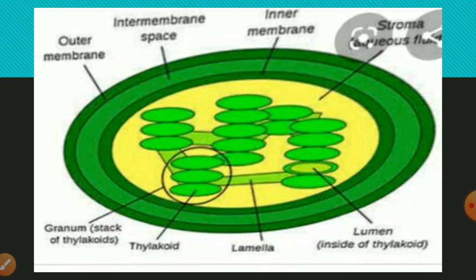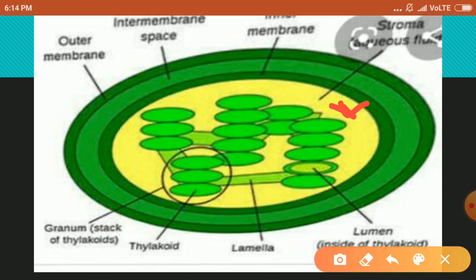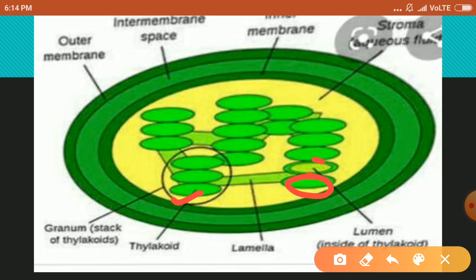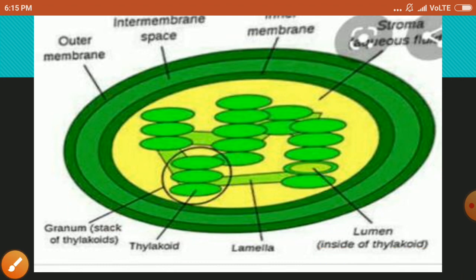It contains a space filled with a colorless proteinaceous matrix called stroma. You can see this part. This is known as stroma. A number of organized flattened membranous sacs are present in the stroma. These sacs are known as thylakoids. The thylakoids are arranged in stacks like piles of coins, called grana. Grana are the site of light reaction during photosynthesis and stroma is the site of dark reaction during photosynthesis. About light reaction and dark reaction you will learn in the senior classes. It is beyond your syllabus. So this is all about the structure of the chloroplast.